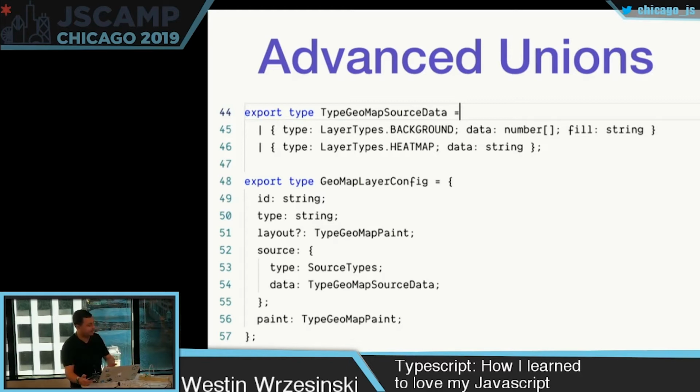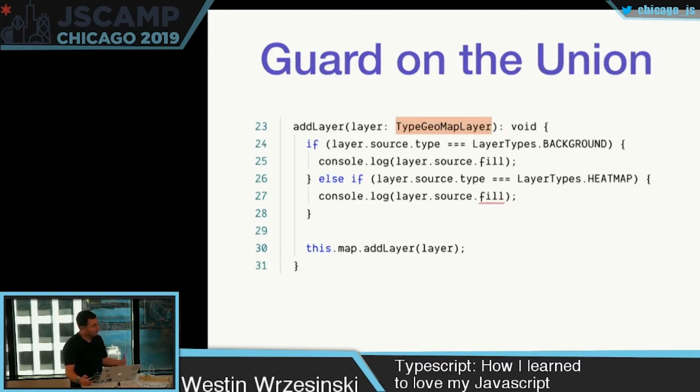So one might be a background, one might be a heat map. We can use that type key to differentiate what the different optional values can be, and they can have different data underneath. And it's called guarding when you check that type.